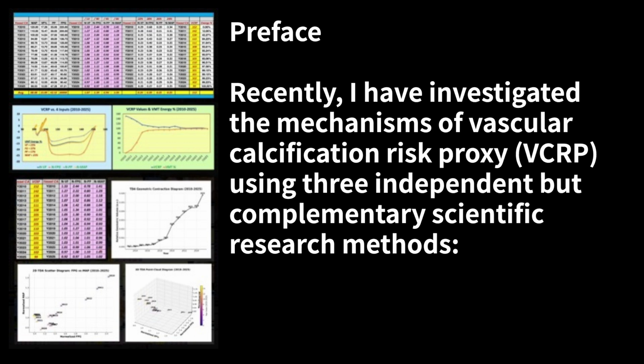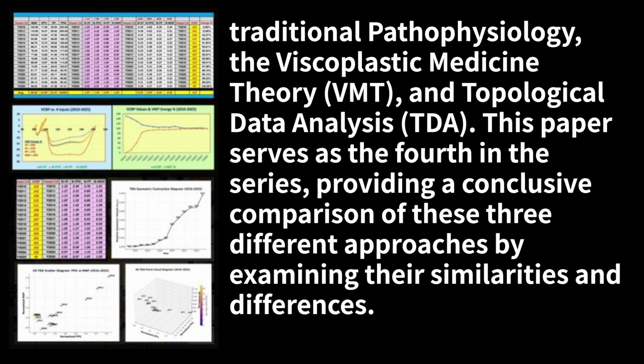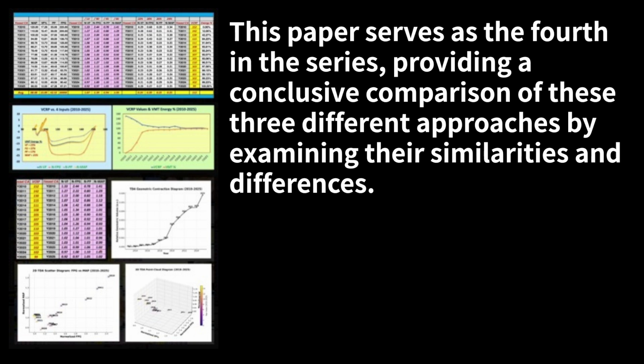Preface: Recently, I have investigated the mechanisms of vascular calcification risk proxy, VCRP, using three independent but complementary scientific research methods: traditional pathophysiology, the Viscoplastic Medicine Theory, VMT, and Topological Data Analysis, TDA. This paper serves as the fourth in the series, providing a conclusive comparison of these three different approaches.